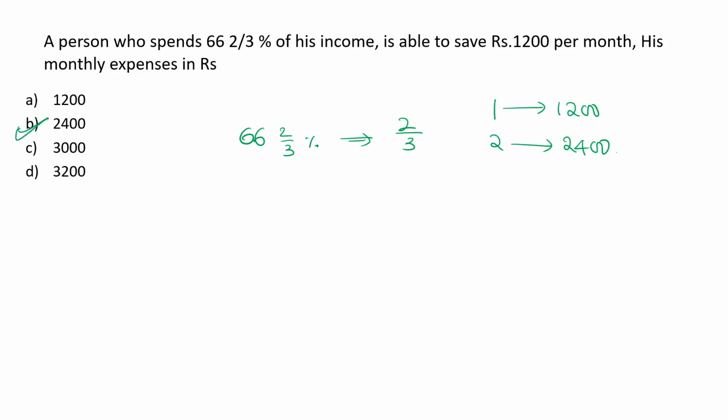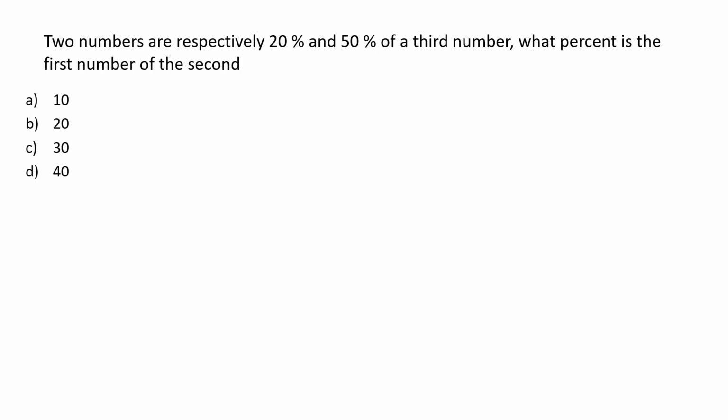And next one. Two numbers are respectively 20% and 50% of a third number. What percent is the first number of the second? Let us take the third number as 100. 20% of 100 is 20, and 50% of 100 is 50. Now the first number is 20, the second number is 50 and the third number is 100.